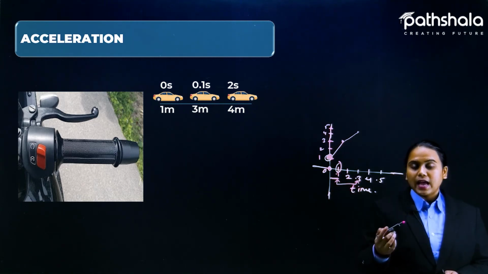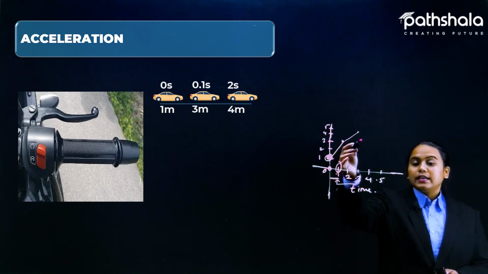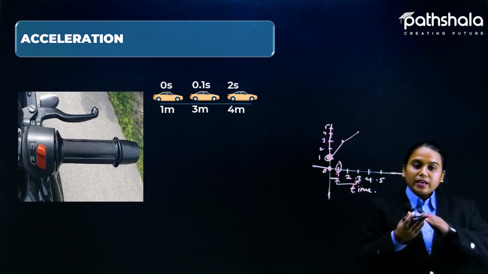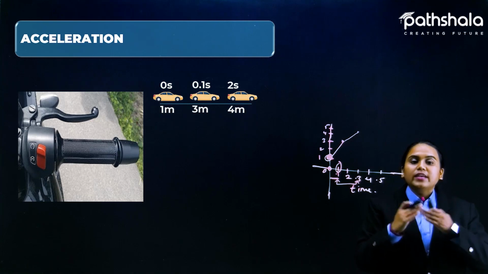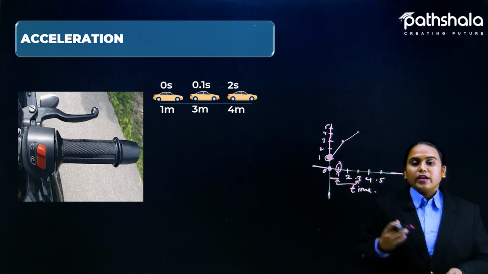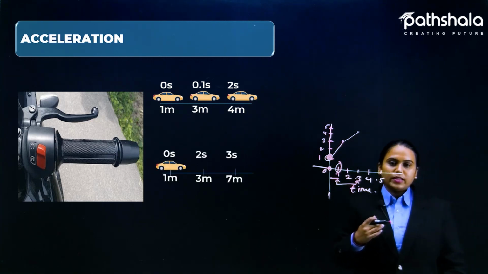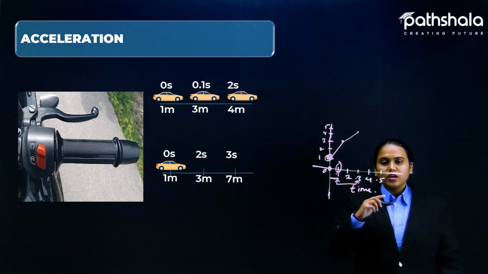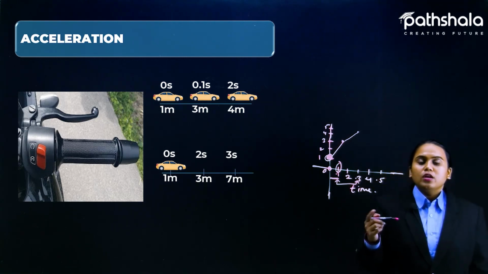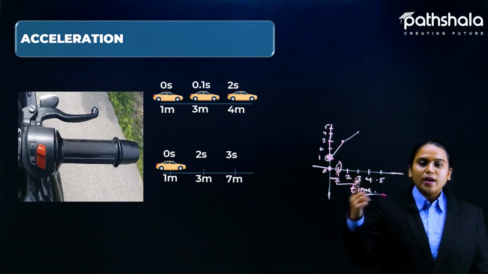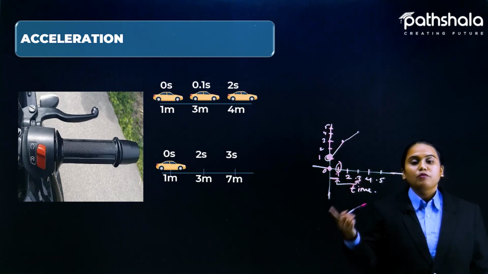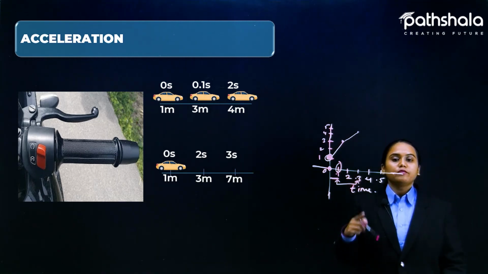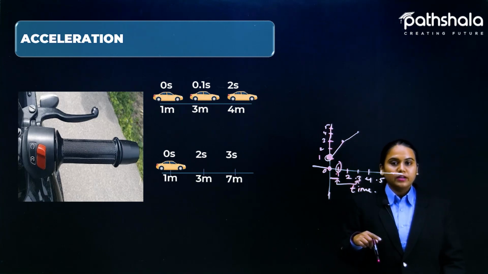So you can say that the velocity is changing, right? In another example you can see, the car is here, starting from 0, 1 meter distance is covered, for 2 seconds 3 meters, for 3 seconds 7 meters, right?